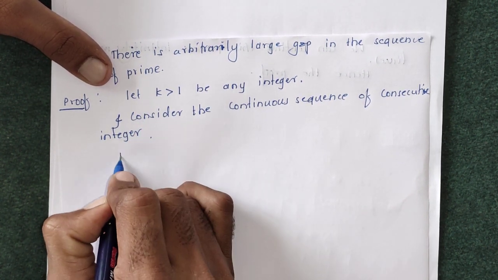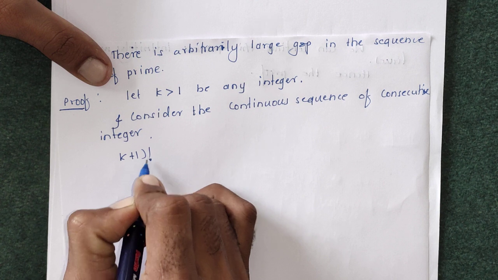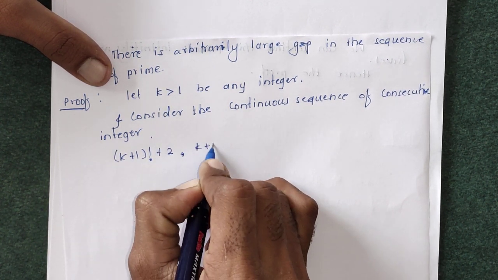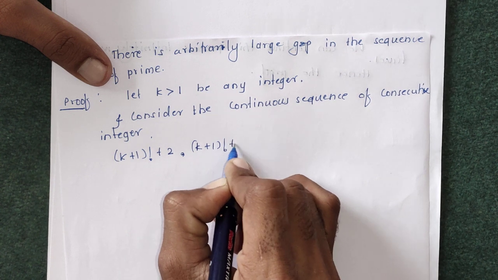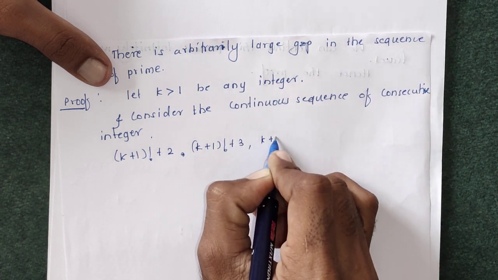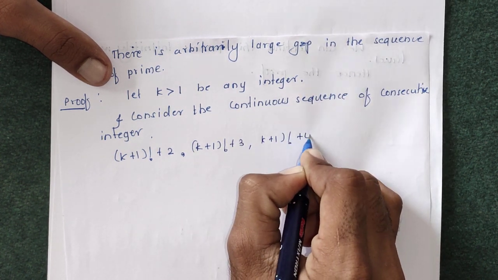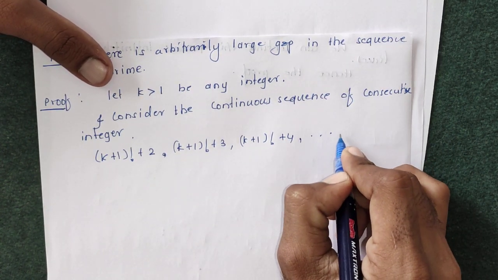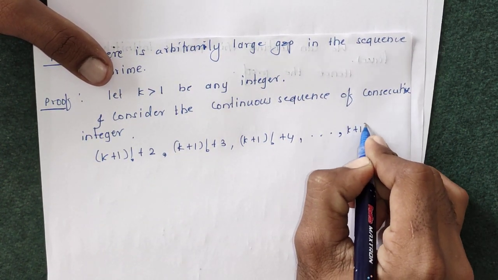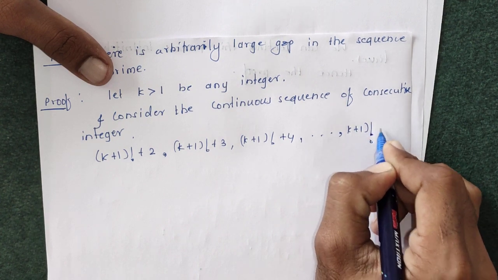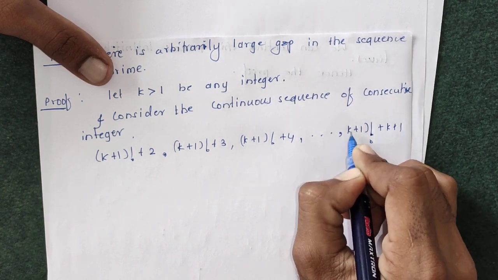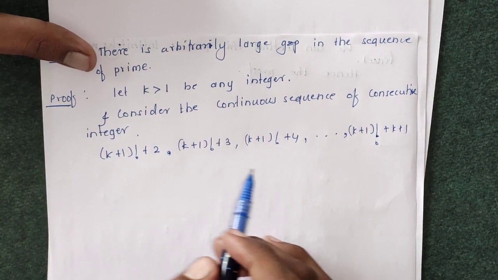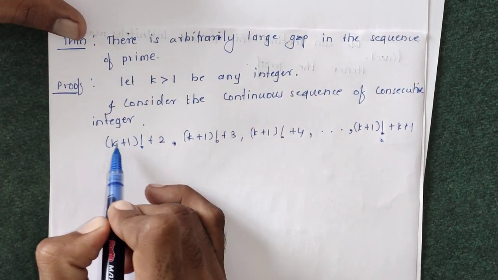The sequence is (k+1)! + 2, (k+1)! + 3, (k+1)! + 4, up to (k+1)! + (k+1). These are consecutive integers since (k+1)! is an integer.